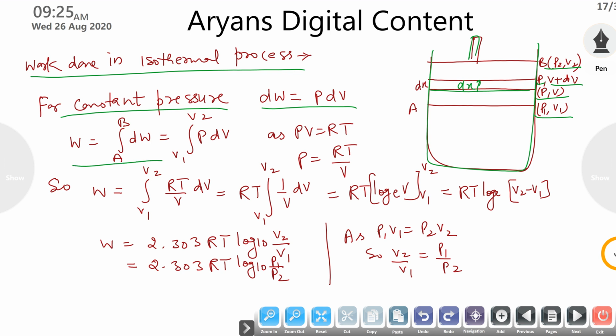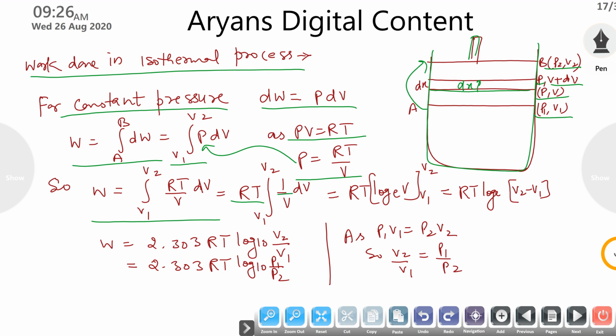For the complete work done from point A to point B, you simply integrate this equation, with limits from the initial volume to the final volume. Now you have to replace P with volume. From the gas equation, PV = RT, so P = RT/V. I put this P in here, so it becomes RT over V dV. As RT is constant, it can be taken out.